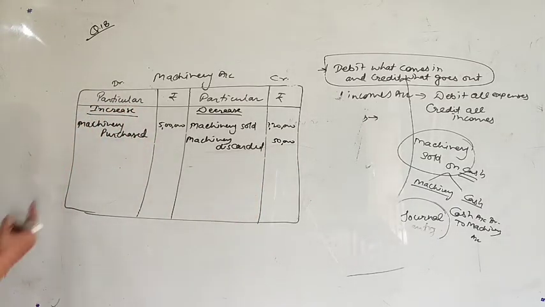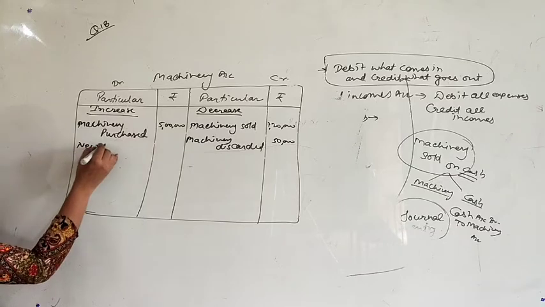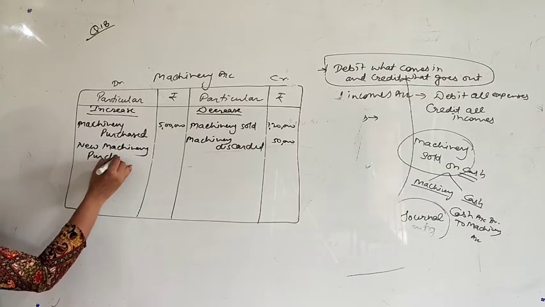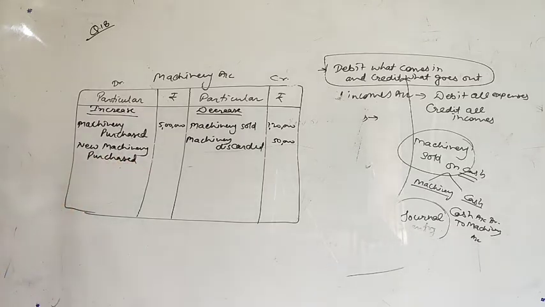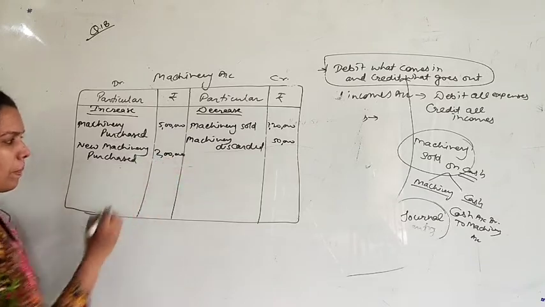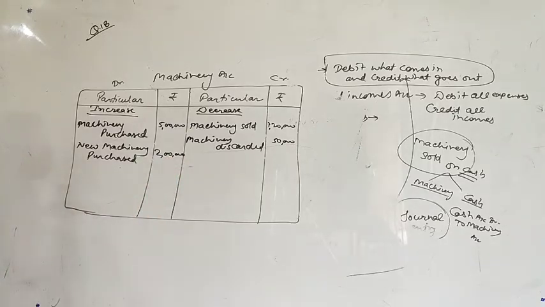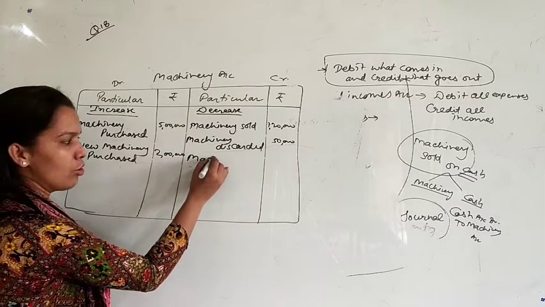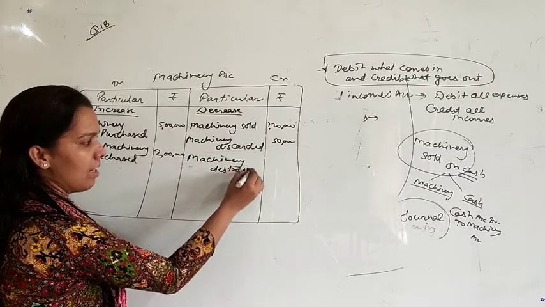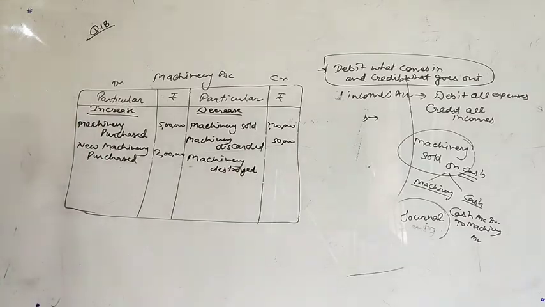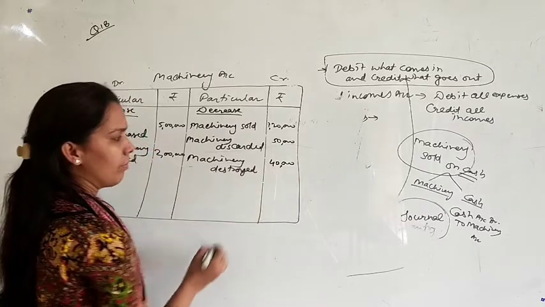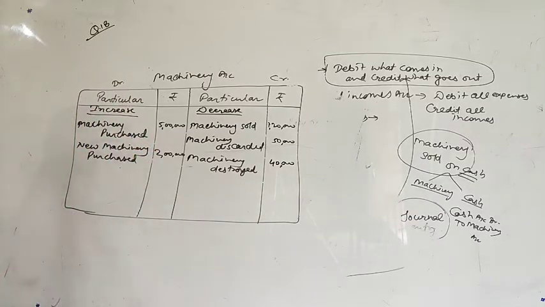New machinery purchased. Again you are purchasing a new machinery, so that will increase your machinery. Write here new machinery purchased, amount 2 lakh. Next point, machinery destroyed. Destroyed is also a decrease. Destroyed, discarded, sold, these all will decrease your machinery. The amount is 40,000. Okay, these were the 5 transactions.